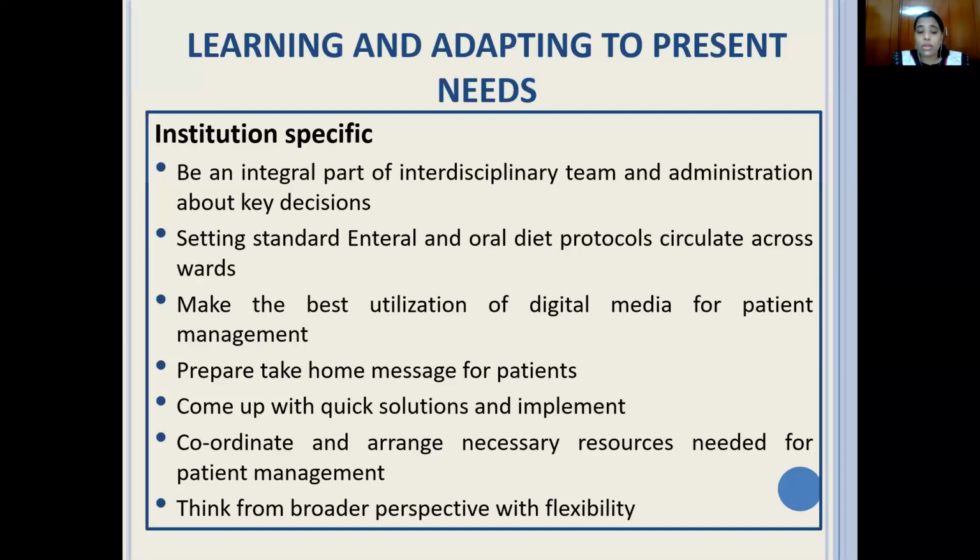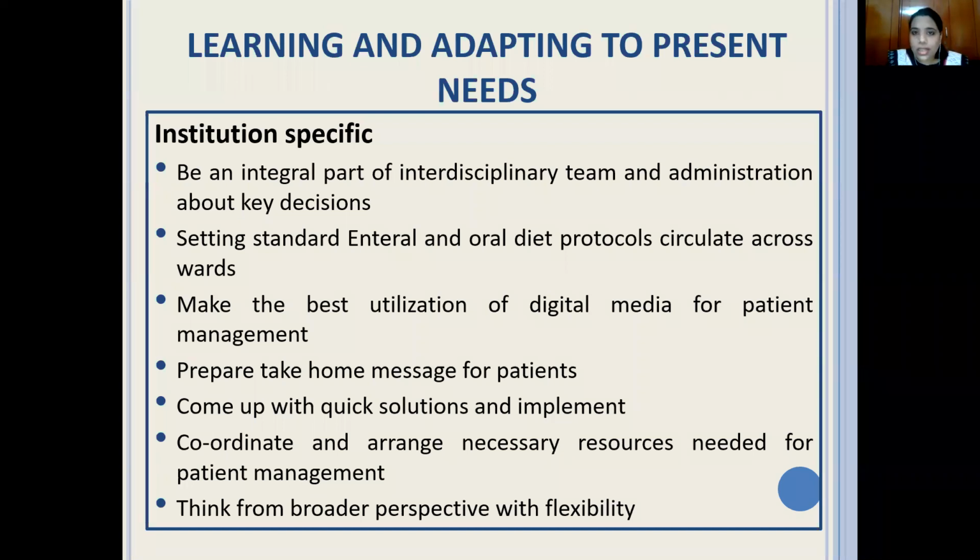Next, the most important thing is to make the best utilization of digital media for patient management. So how can you reach the patient? Digital media has made things very easy. If the patient has a reference or a call, you can communicate. One of the most important things to understand is that the sheer thought of contracting COVID can compromise the patient's mental status.